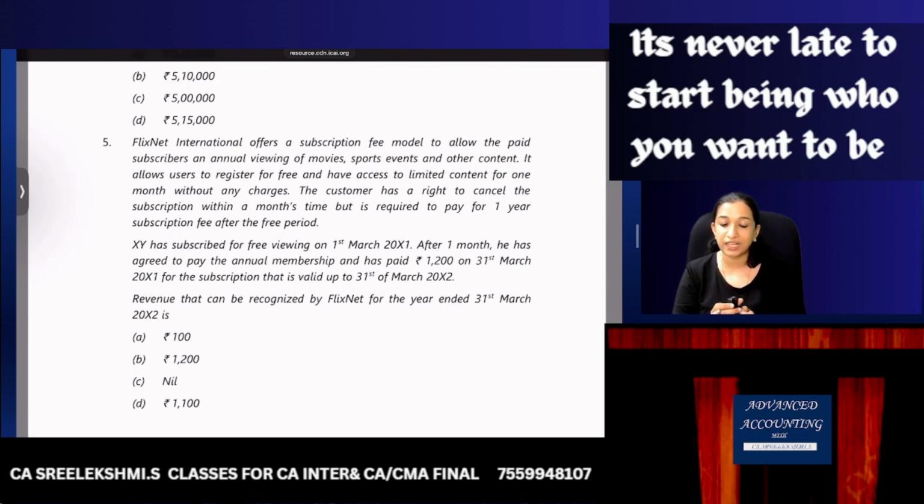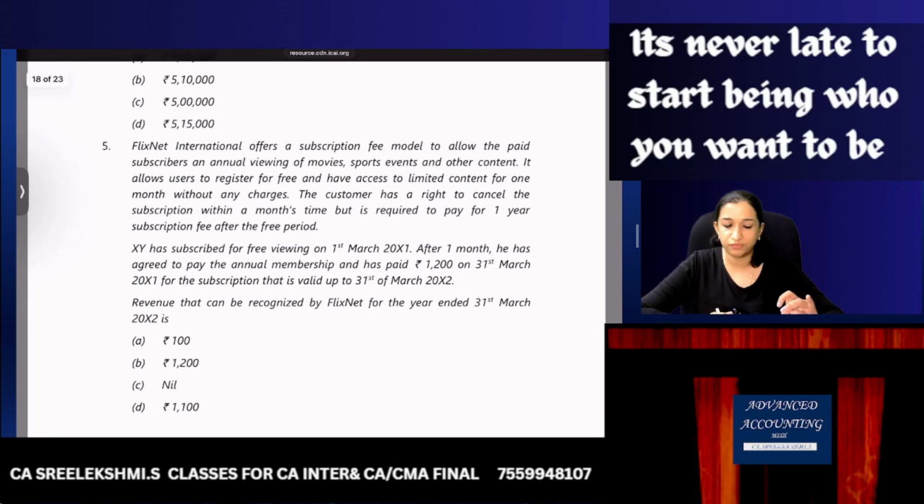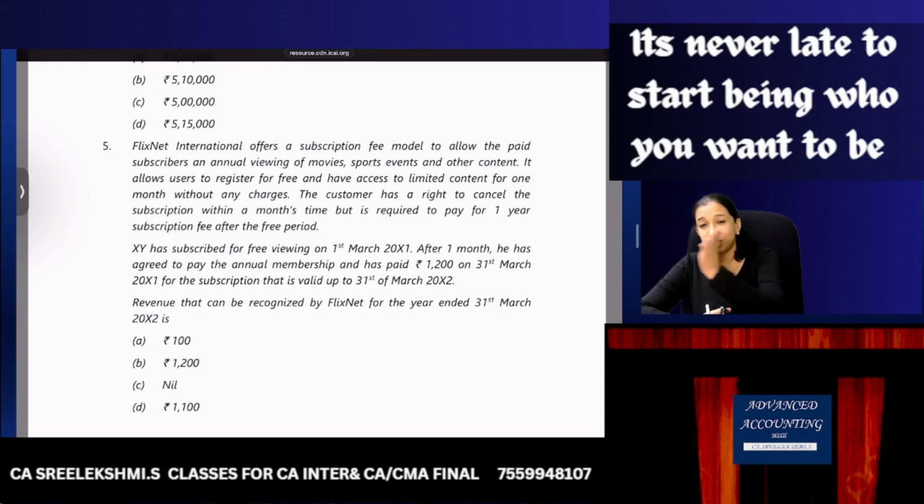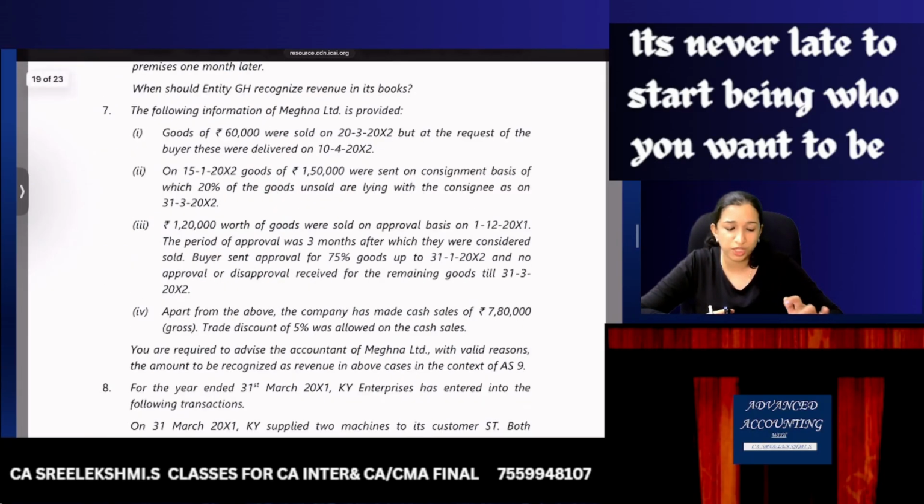How much revenue can be recognized by FlixNet for the year ended 31st March 2012? So 31st March, for the next 12 month subscription, so enter 1200, option B, right?